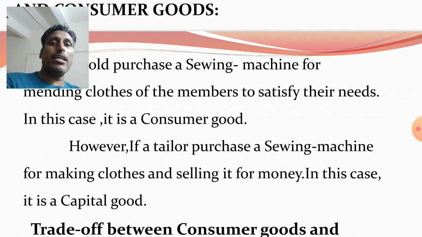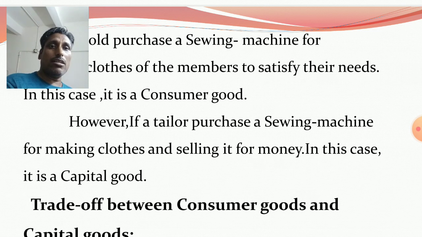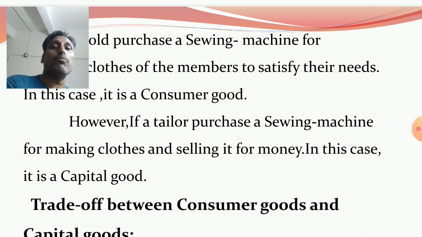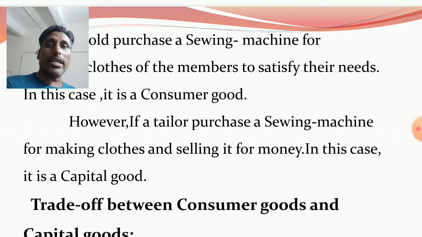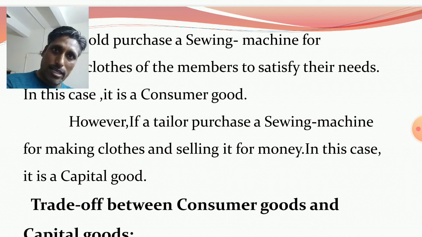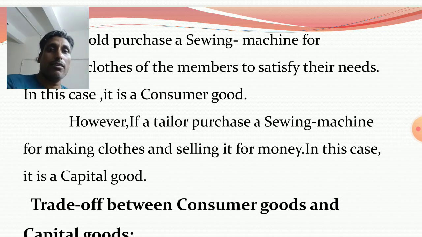However, if a tailor purchases a sewing machine for making clothes, for making dress materials and selling them for money, in this case it is a capital good, because the tailor repeatedly uses the sewing machine for preparing clothes and selling them in the market for money.